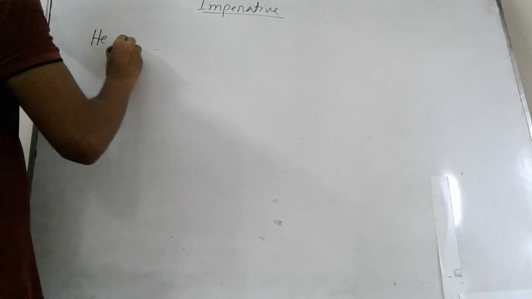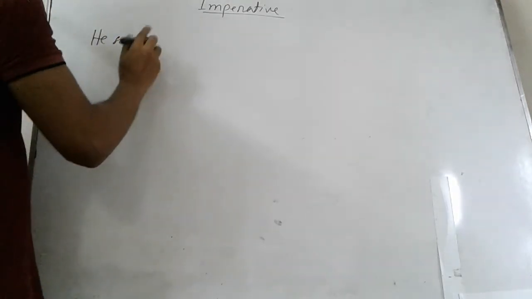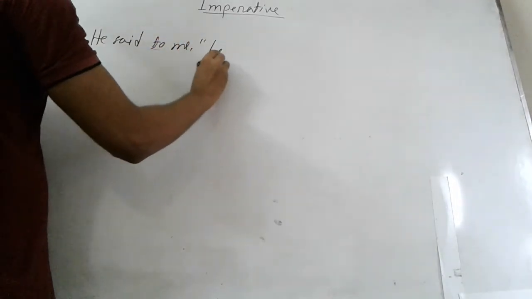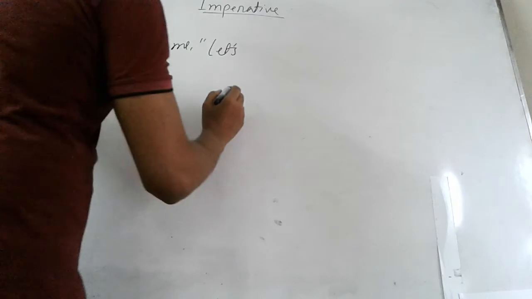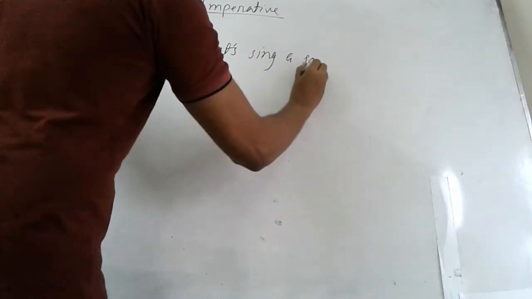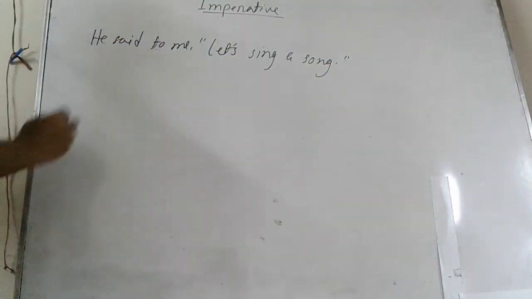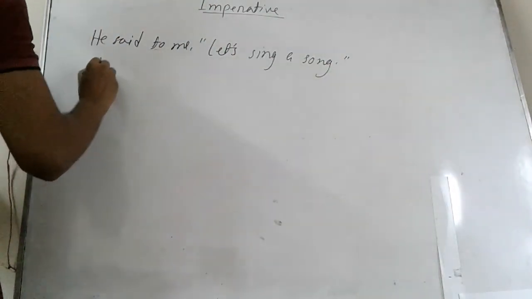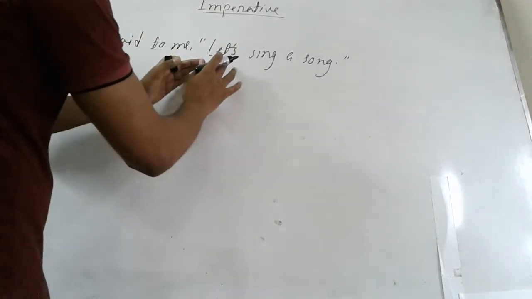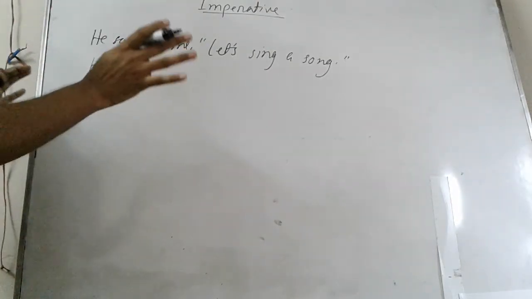He said to me, let's sing a song. Here whenever we have let's or let us at the beginning of imperative sentence, this is an exceptional rule actually.